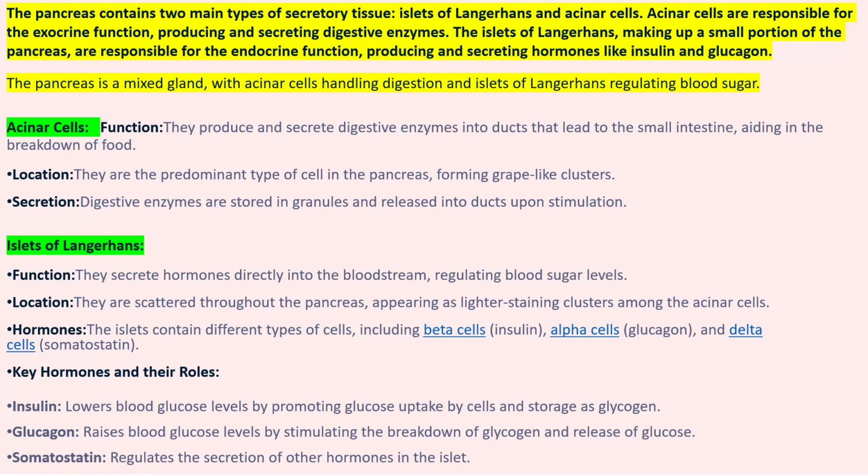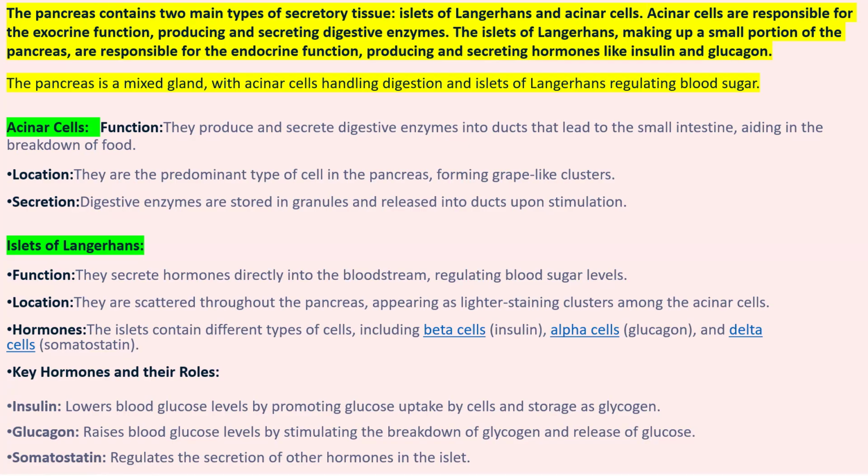Acinar cells, as I explained in the previous video, have a presence of zymogen granules. Kindly watch the previous video. Acinar cells are responsible for exocrine function, producing and secreting digestive pancreatic enzymes. Islets of Langerhans make up a small portion of the pancreas and are responsible for endocrine function, producing and secreting hormones like insulin and glucagon. Very important point: no need to confuse acinar cells with the islets of Langerhans.